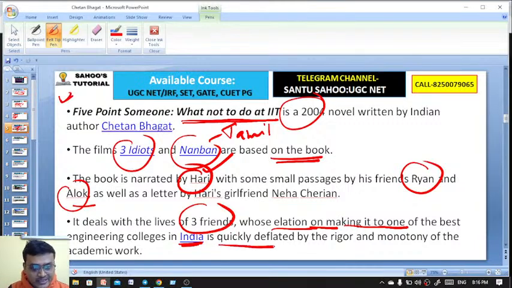So they were quickly deflated by the rigor and the monotony of the academic work. They were first very elated. They were very happy when they got the chance to enter into IIT, but after some time, by the rigor and the monotony of the academic work, they became very pessimistic. So this is all about 5 Point Someone: What Not to Do at IIT.